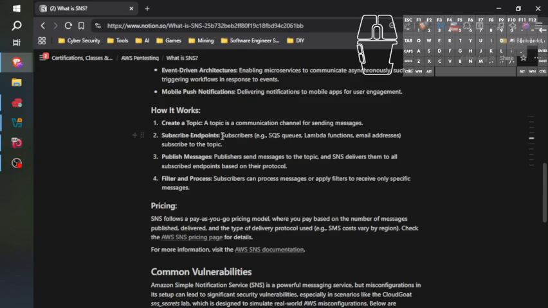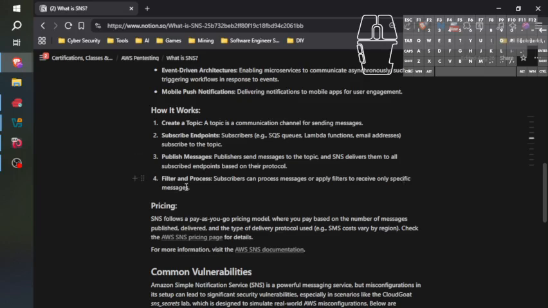You subscribe endpoints: SQS queues, Lambda functions, email addresses, they subscribe to that topic. Then you publish messages. The publisher that created the topic publishes the messages, and the subscribers receive those messages. Filter and process: subscribers can process messages or apply filters to receive only specific messages.